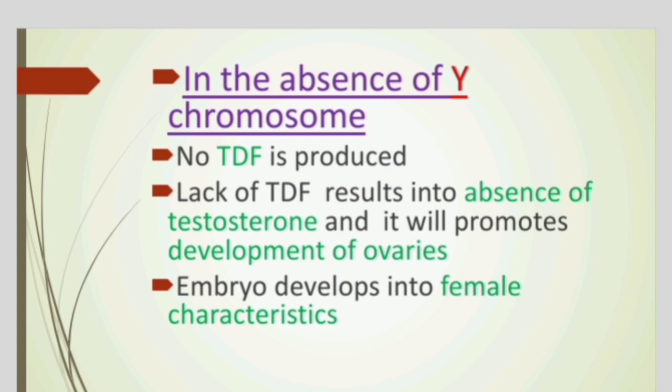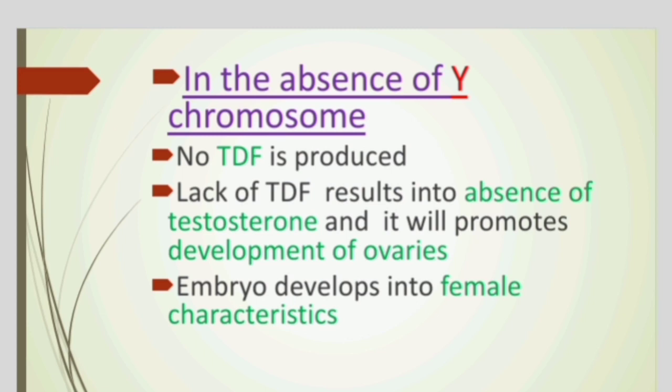Now let's see what will happen in the absence of Y chromosome. If there is the Y chromosome, we know it will act on the TDF, and the TDF secretes the testosterone hormone, so that it will form DHT, that is dihydrotestosterone, so that it will differentiate into the male reproductive system. But in case of the absence of Y chromosome, there is no such formation of the TDF, so that there is the absence of testosterone.